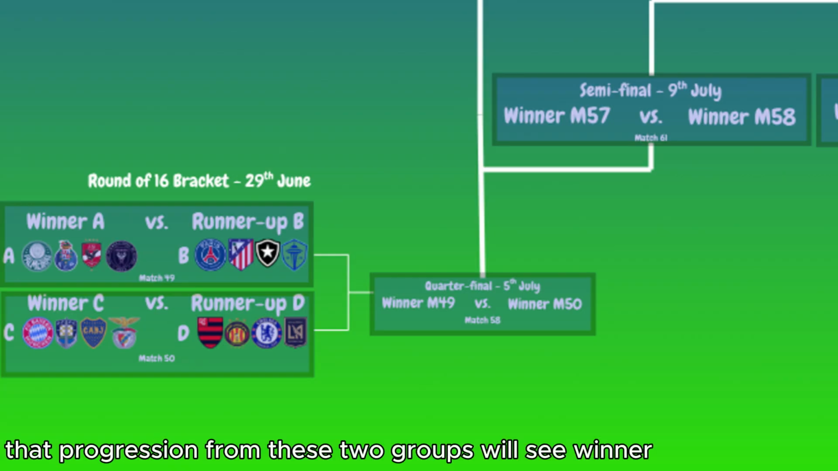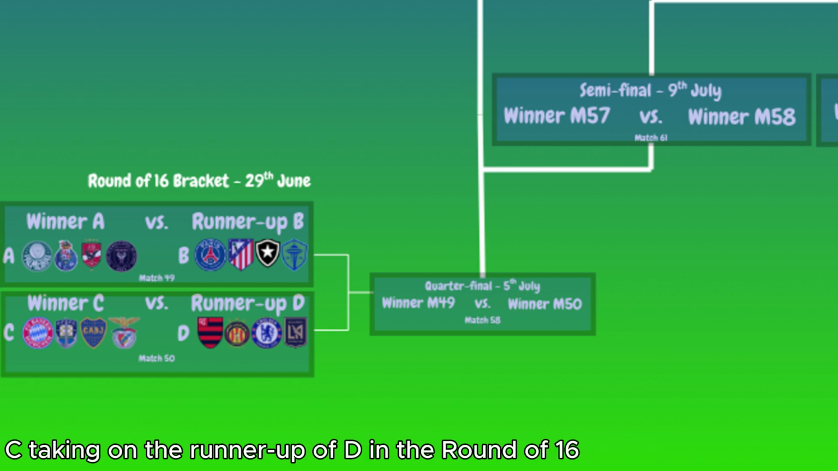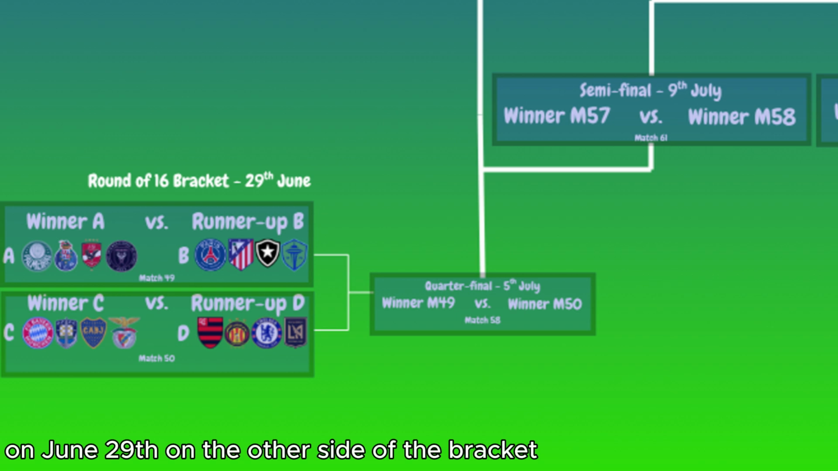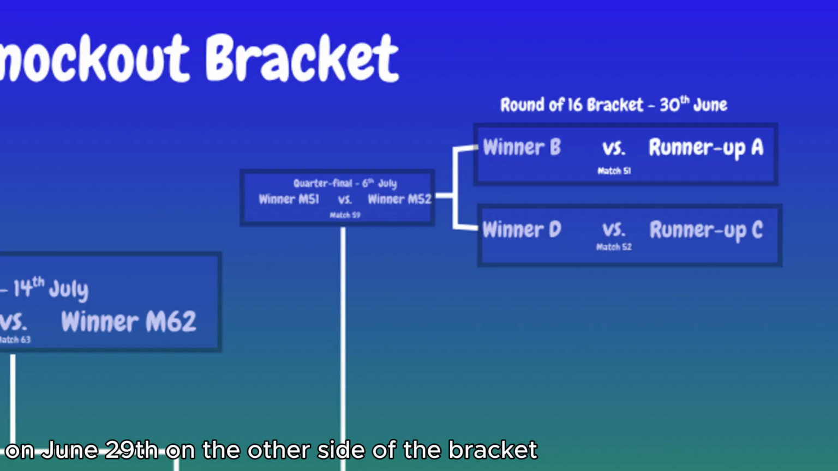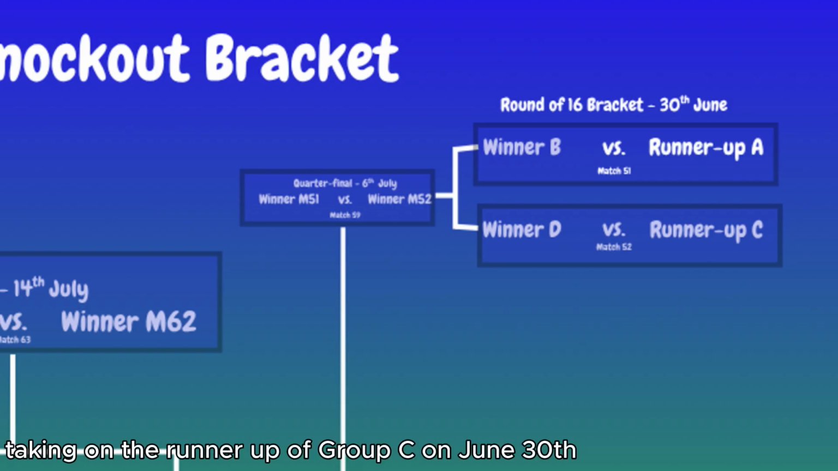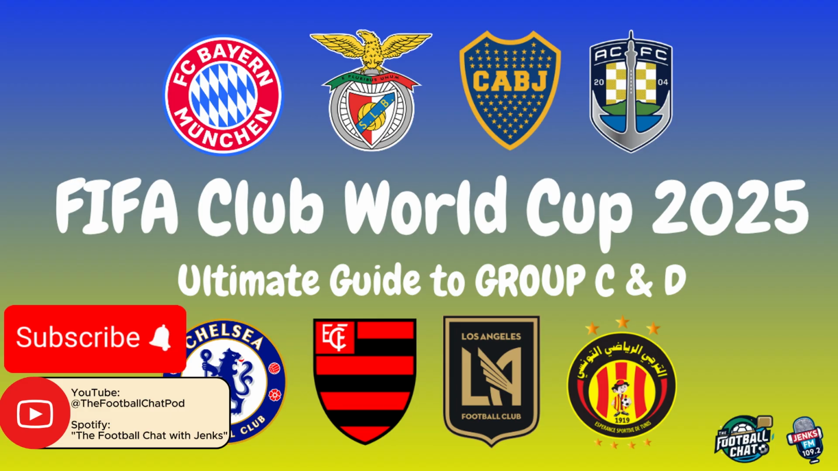And a reminder that progression from these two groups will see winner C taking on the runner-up of D in the round of 16 on the 29th of June. On the other side of the bracket, the winner of Group D taking on the runner-up of Group C on the 30th of June. That wraps up our deep dive into Groups C and D of the FIFA Club World